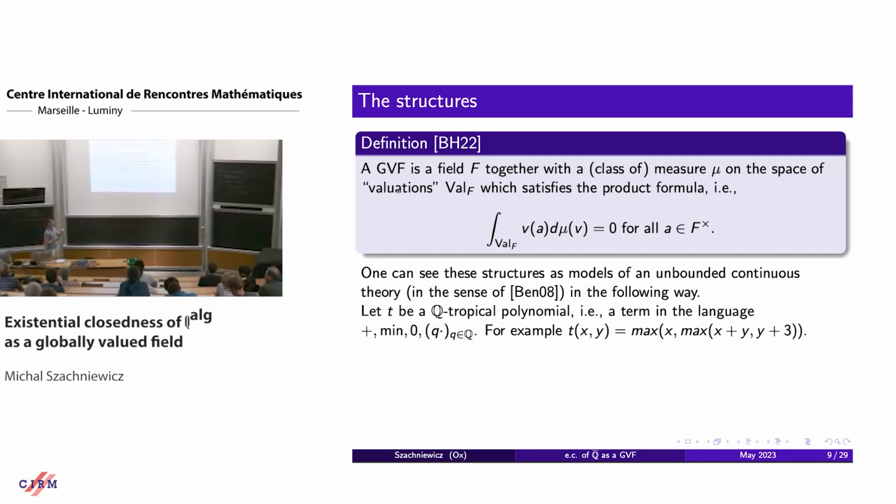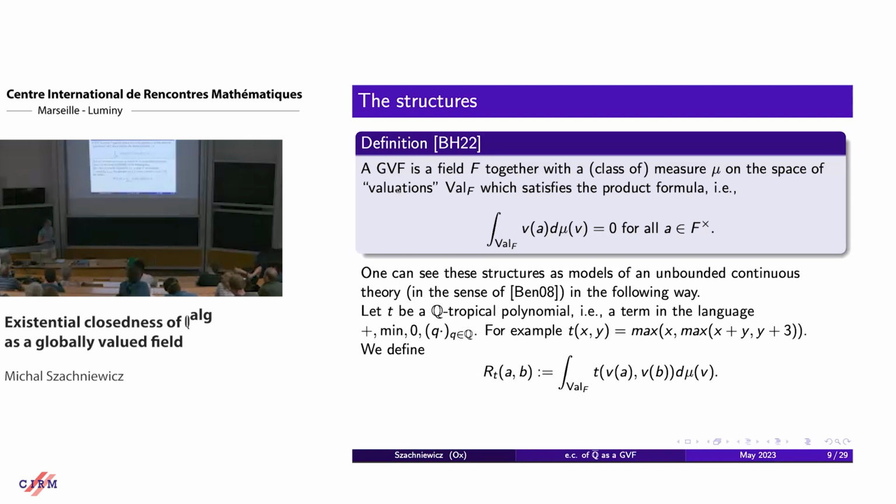Then if we have a tropical polynomial, for example, this one presented here, we introduce a continuous logic predicate, which takes, in this case, A and B, and associates to it an integral over the space of valuations of this tropical polynomial, where we apply valuations on A and B respectively. So we get this formula.